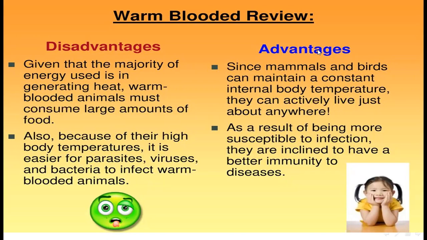Disadvantages and advantages of warm-blooded animals. Given that the majority of energy used is in generating heat, warm-blooded animals must consume a large amount of food, and cold-blooded animals use less energy. Also, because of their high body temperature, it is easier for parasites, viruses, and bacteria to infect warm-blooded animals. This is a very important point.